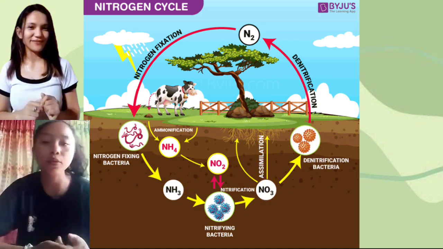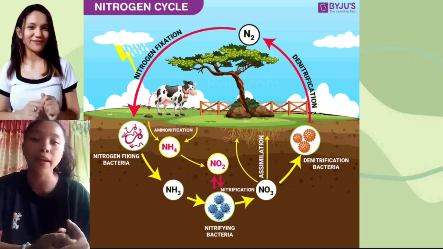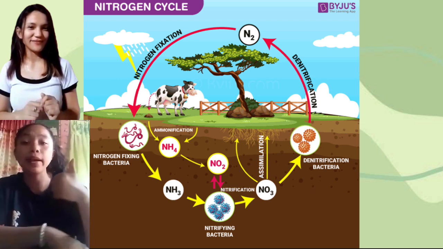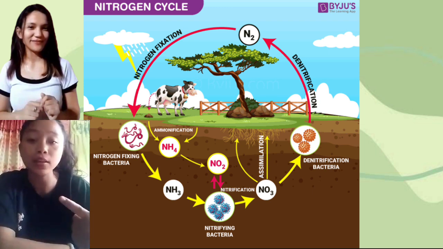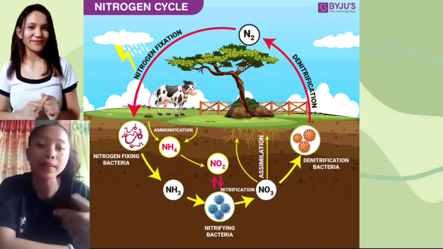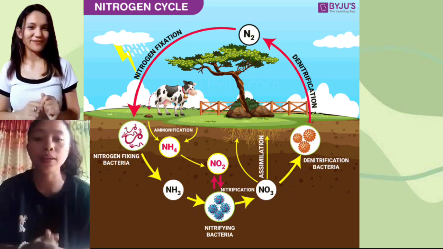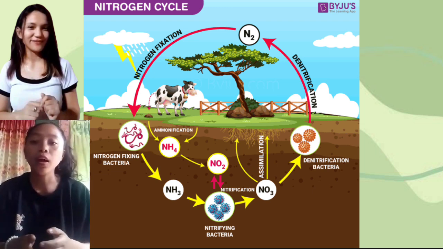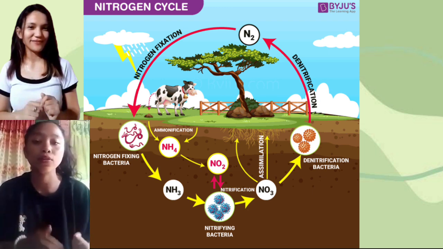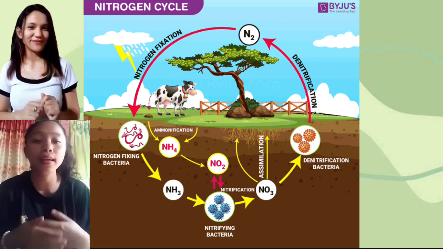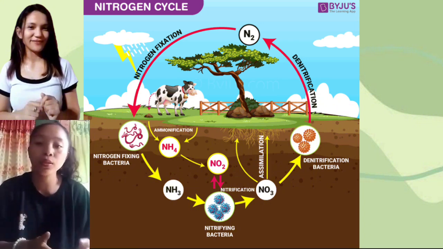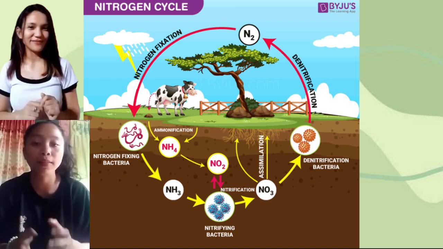So good day everyone. I will be discussing the types of nitrogen fixation. Nitrogen fixation has three types. First is the atmospheric fixation, second is the industrial nitrogen fixation, and lastly the biological nitrogen fixation. But let us first discuss the atmospheric fixation. Atmospheric fixation is a natural phenomenon where the energy of lightning breaks the nitrogen. Lightning will break the nitrogen and then it will produce nitrogen oxides which can be used by plants. So that is for the atmospheric fixation.